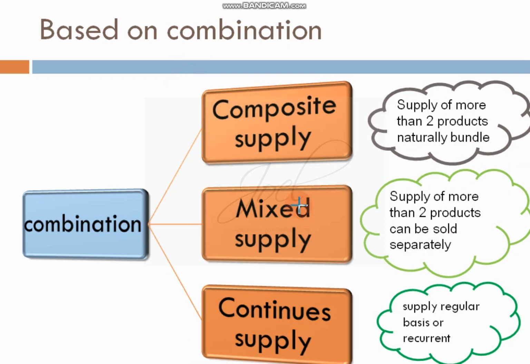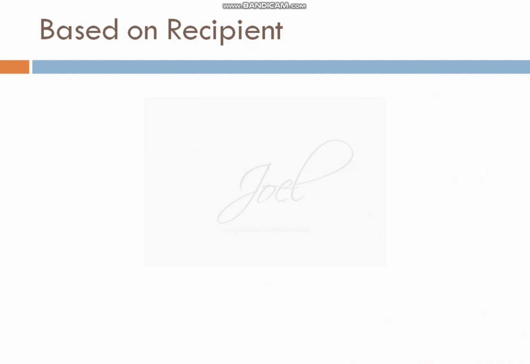So three types of supplies: composite supply, where more than two products are naturally bundled; mixed supply, more than two products which can be sold separately but are sold together; and continuous supply, a type of supply sold on a recurrent or regular basis.